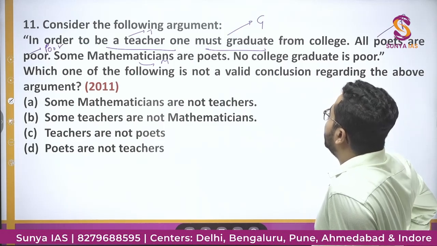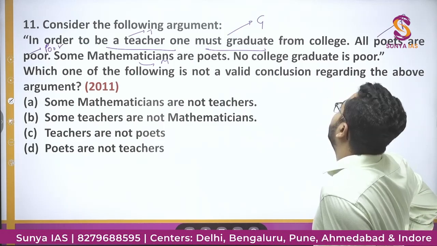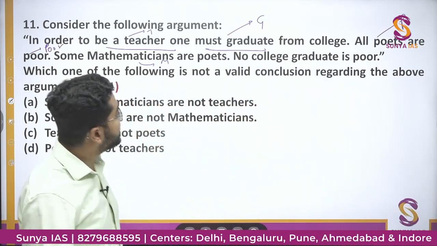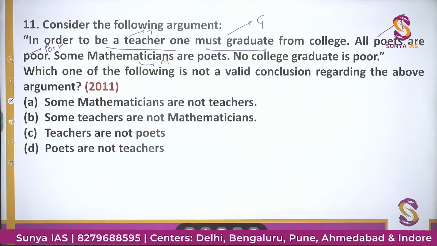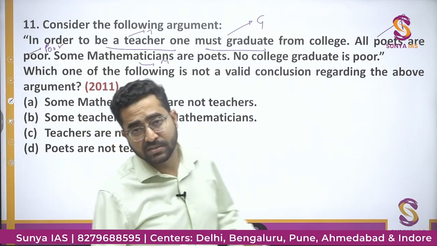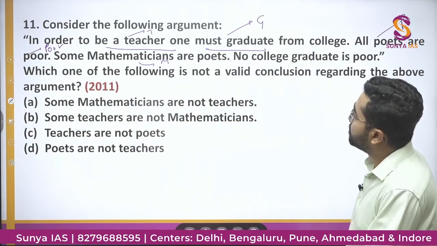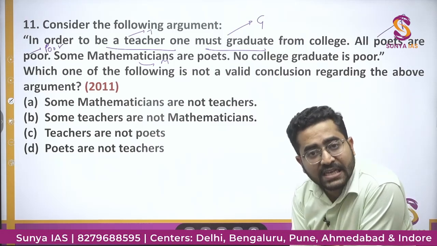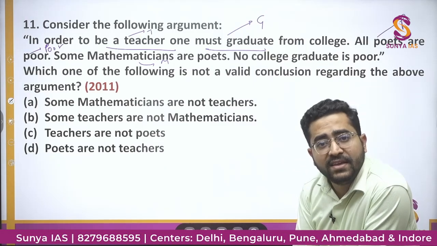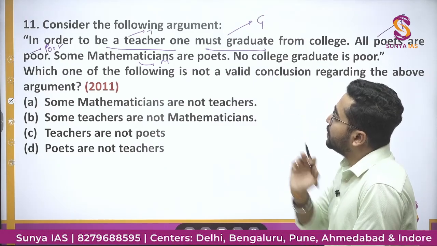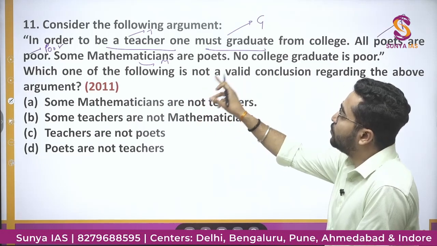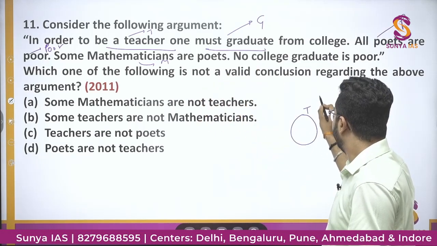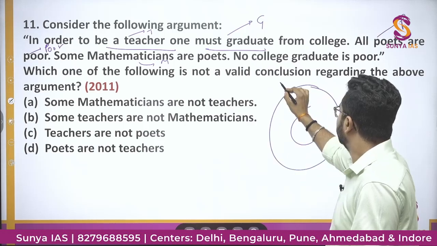In order to be a teacher, one must graduate from college. So what you can see, that whatever the teachers are there, they all will be graduates, right? In order to be a teacher, one must graduate. Teacher बनने के लिए essential requirement ही है graduate होना. So if they have given in order to be a teacher, one must graduate. So you can see if these are teachers, then definitely these all will be graduates.